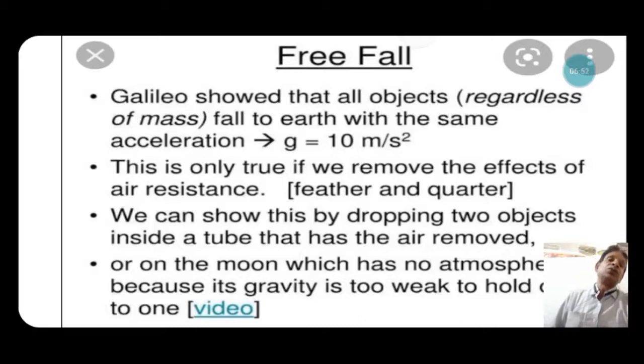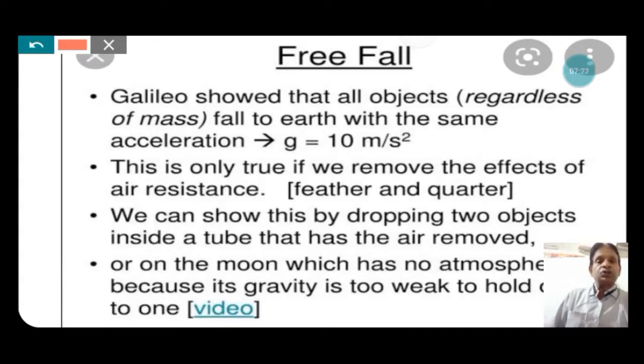When there is no air that resists the motion of the object under gravity, a feather or a quarter, that is a heavier object, fall together. We can show this by dropping the two objects inside a tube. When two objects are dropped inside a tube that is vacuumed, with the air removed, both objects fall at the same time with the same rate.